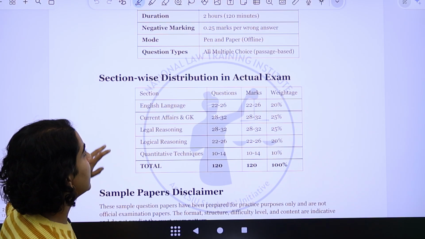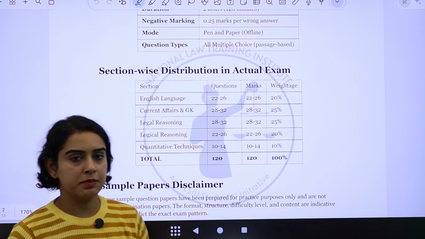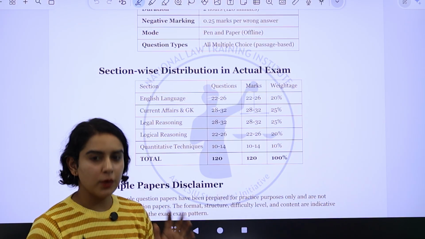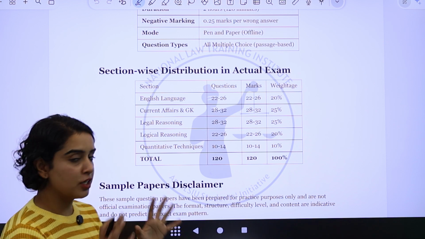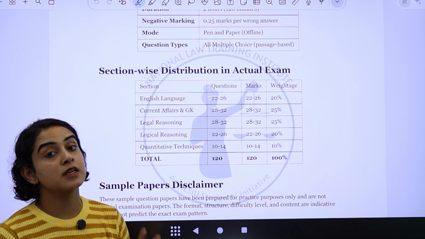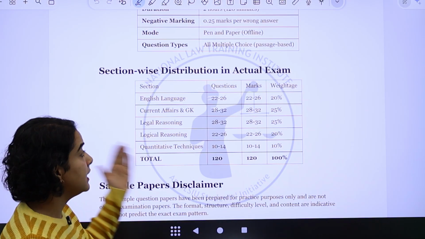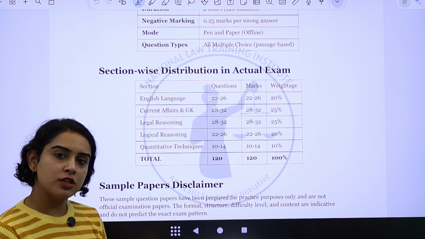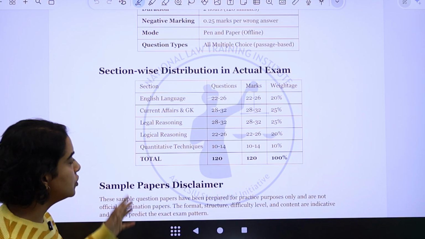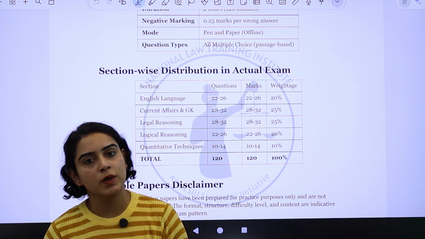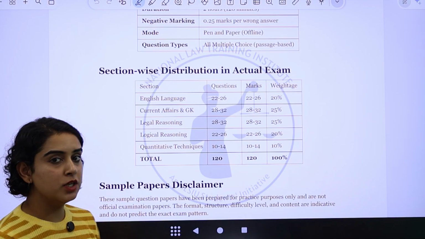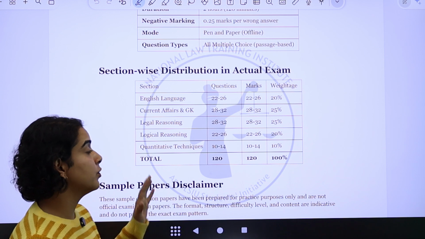Let's quickly understand the section-wise distribution in the actual exam. In the English section there are usually 22 to 26 questions, which means around 20% of the total exam weightage. In the current affairs and GK section there are around 28 to 32 questions, around 25% of the exam weightage. In the legal reasoning section the question number is again around 28 to 32, 25% of the total weightage. Logical reasoning has around 22 to 26 questions, around 20% of the weightage, and the quantitative techniques section has 10 to 14 questions, around 10% of the total exam weightage.